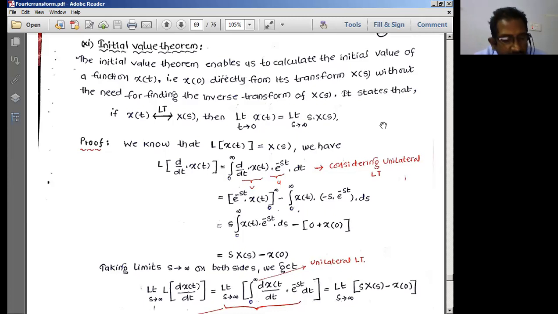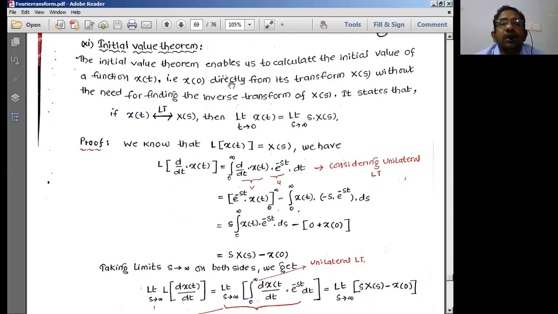So as we were talking in the last class, today we discuss the initial value theorem and final value theorem. As the name indicates, this is the initial value theorem. That means this theorem is going to give the value of the signal at its initial value. With respect to time, if you take the signal, then as t tends to 0, what is the value of that particular signal? That is what we normally give here in the initial value theorem.